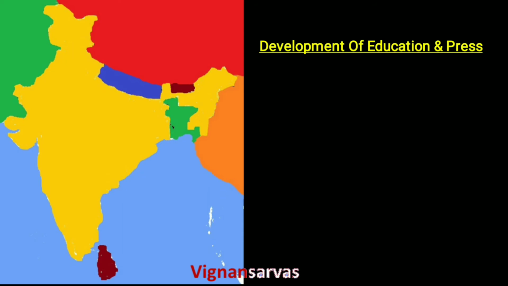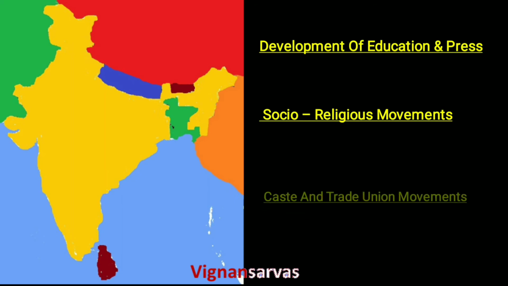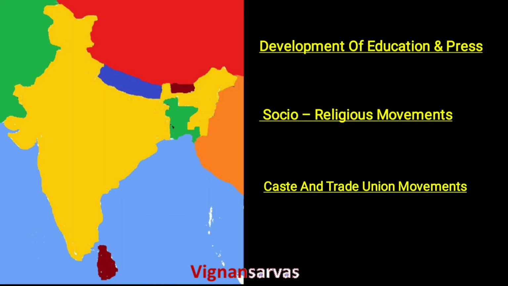Due to the outlook of the new education system, several socio-religious movements originated. The important socio-religious movements were the Brahma Samaj, Arya Samaj, Deva Samaj, and also the Deoband movement, Ahmadiyya movement, and the Rahnumai Mazdayasnan Sabha. Different movements originated among the Hindus, Muslims, Parsis, and other religions. After the socio-religious movements, another important topic is caste and trade union movements.